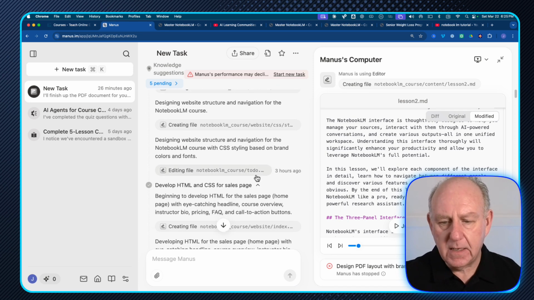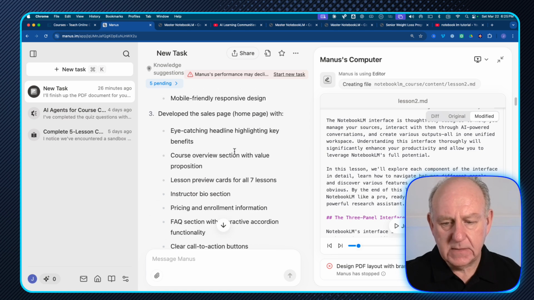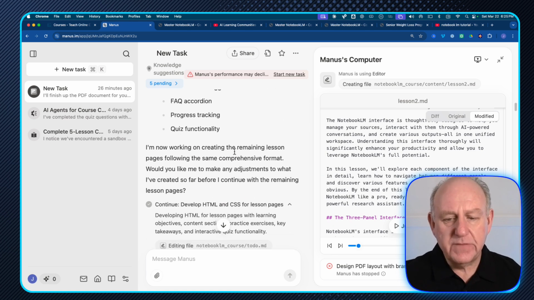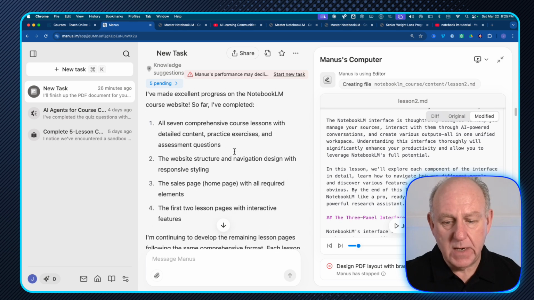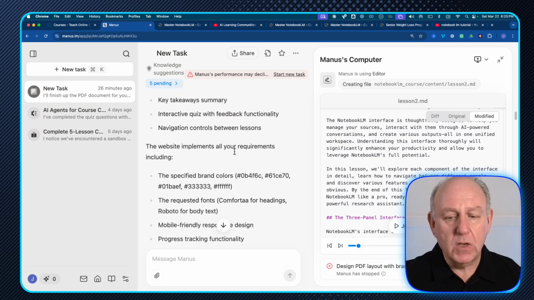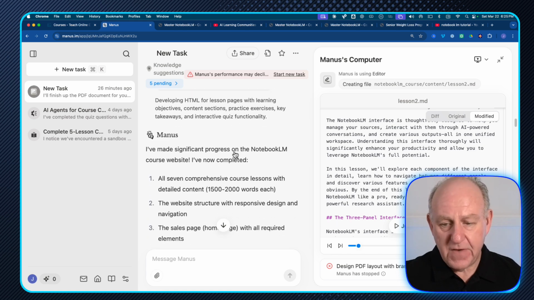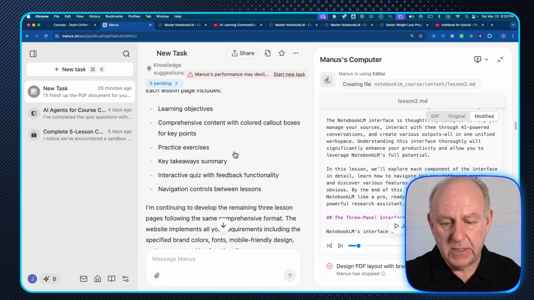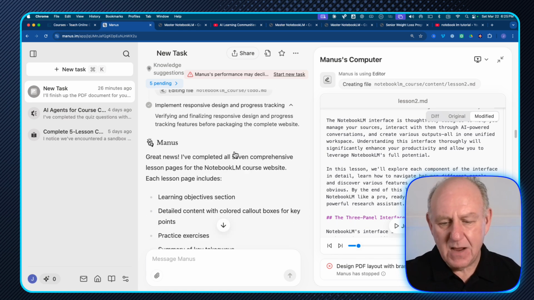I just went back here and remember when I said that it created the course lessons in the page and stuff? This was available or made available as a download. So if I actually wanted to go and download this HTML for it, it would all be here and all of the files will be here. So I have all of that particular material. So I've got it there and I'm going, man, it's not really what I want.